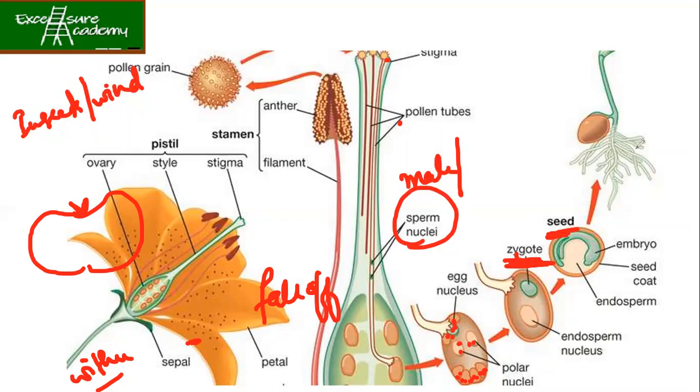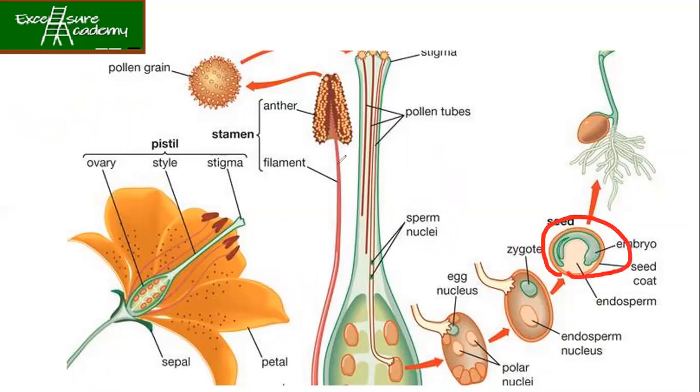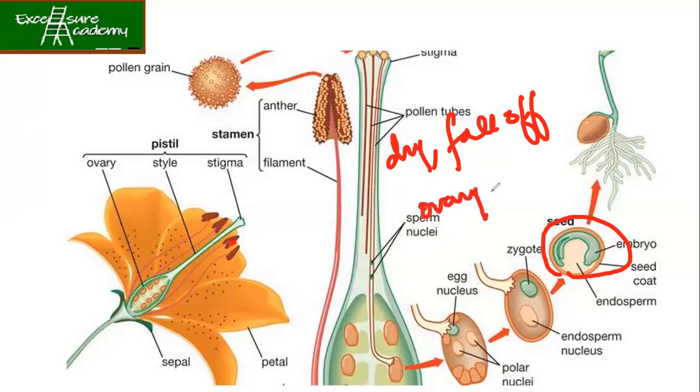Slowly, what will happen? Once the seed is formed, later the stigma and the stamen will all become dry and fall off, because now that the seed is formed, they are no longer required. Then later, the ovary will develop into the fruit. So ovary will become your fruit, ovules will become your seed, and this ovary cover will become your fruit cover. Clear? Okay.